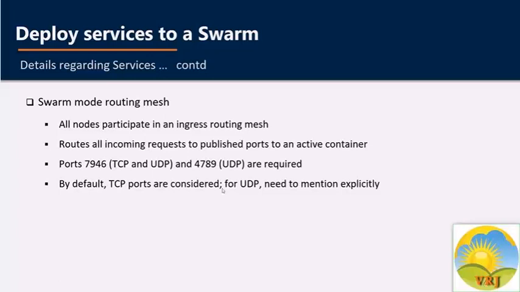The routing mesh routes all the incoming service requests to published ports on available nodes to an active container. The request may get routed to a container running on the same node which got the request, or to any other node's containers. To use this ingress network in the swarm, you need to have the following ports open between the swarm nodes before you enable swarm mode. Port 7946 on TCP or UDP for container network discovery. This is basically for communication among the nodes. And secondly, port 4789 on UDP for the container ingress network, which is the overlay network traffic.